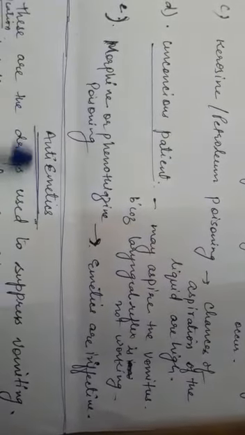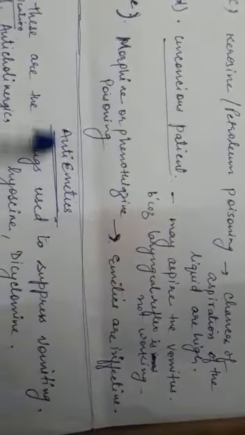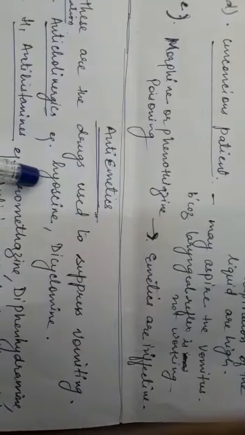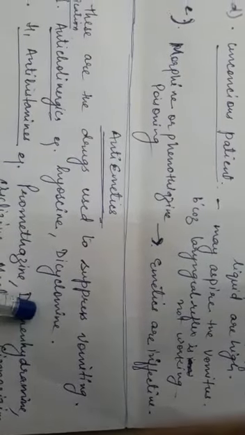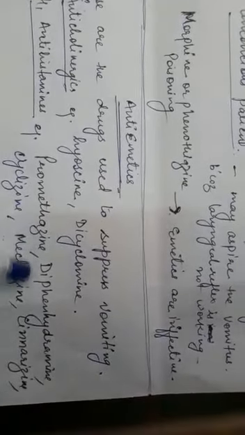Now we will discuss antiemetics. So first of all, we will do the classification. Antiemetics are the drugs which are used to suppress vomiting. Classification of antiemetics: first class is anticholinergics, examples are hyoscine and dicyclomine. Then second class is H1 antihistaminics, examples promethazine, diphenhydramine, cyclizine, meclizine and cinnarizine.